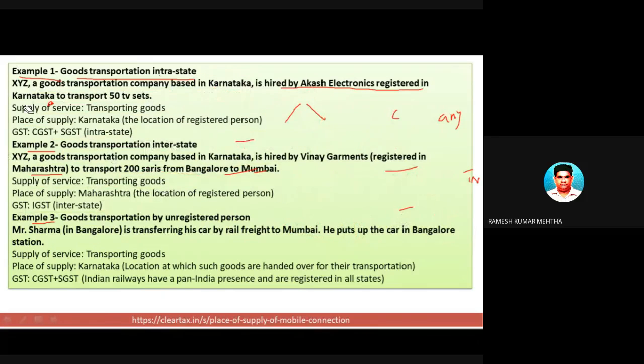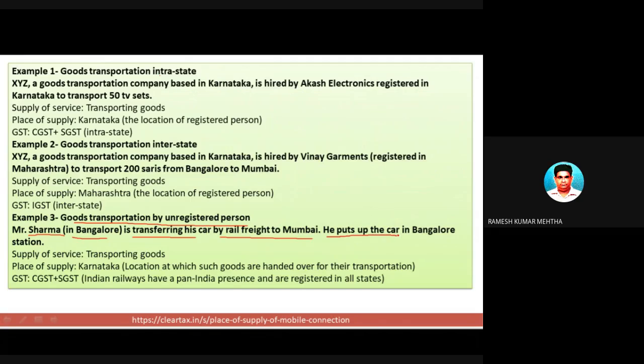Next, let's take the third example. So many examples you can prepare for the examination, and then you are thoroughly prepared, because it's a very vast topic. Goods transportation by an unregistered person. Let's take the example. Mr. Sharma in Bangalore is transferring his car by railway freight to Mumbai.